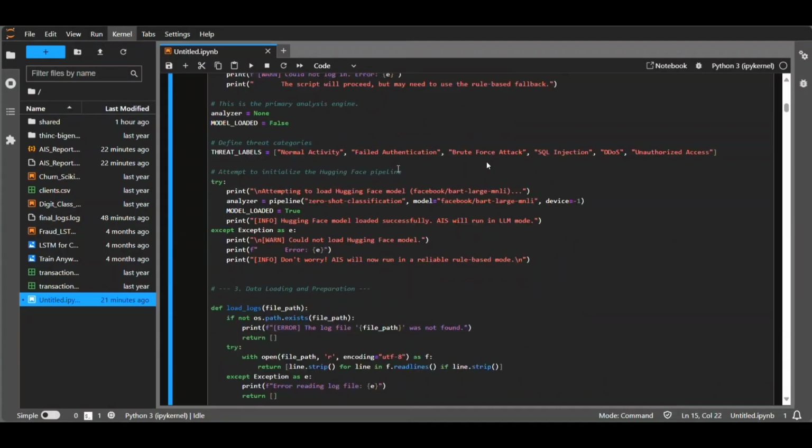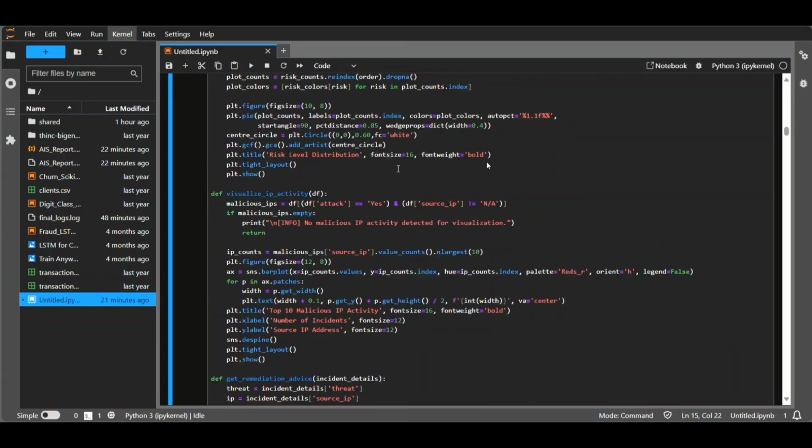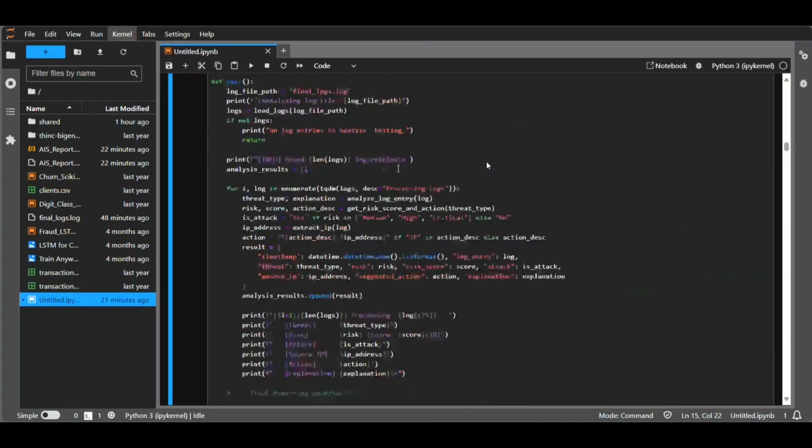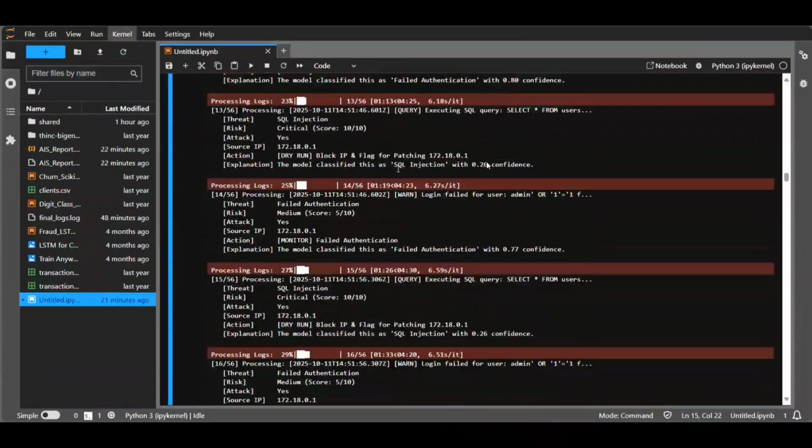Running successfully on the secure and powerful IBM LinuxONE platform. At its core, the script uses a large language model from Hugging Face to intelligently classify complex threats like SQL injection and DDoS attacks. For guaranteed uptime, it includes a seamless fallback to a reliable rule-based system.